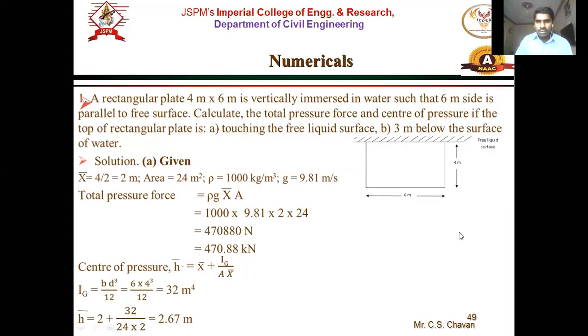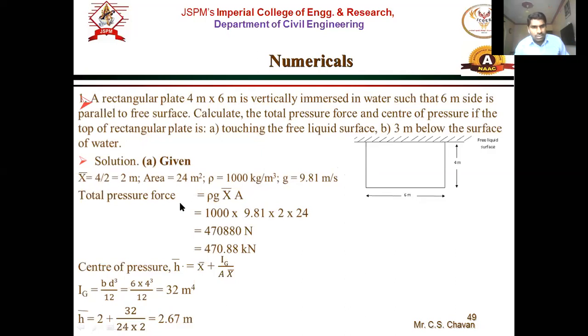Density, now this is water, so water density is rho. Rho means mass density, remember. Gamma is weight density. So rho is 1000 kg per meter cube standard. Remember, for water the rho mass density is 1000 kg per meter cube, and G is again standard 9.81 meter per second square. Now somewhere it is written only meter per second, it is meter per second square.